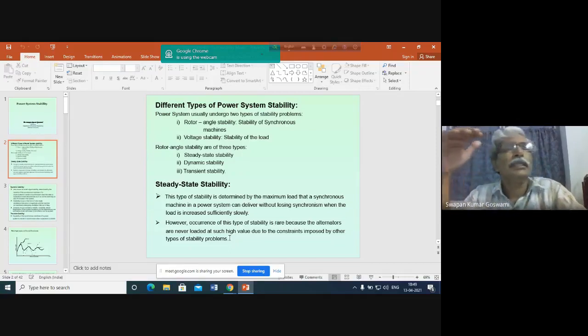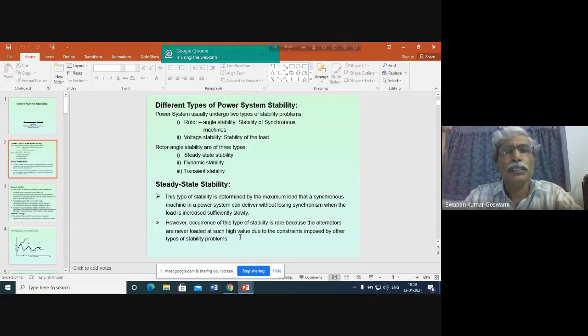Because generators will not be in a position to deliver load at delta equal to 90 degrees. Why? Because there are many other constraints, many other limitations under which a system has to operate and deliver power. Whenever you are operating a system, you have to keep in mind that instability of the system may occur because of many other reasons.